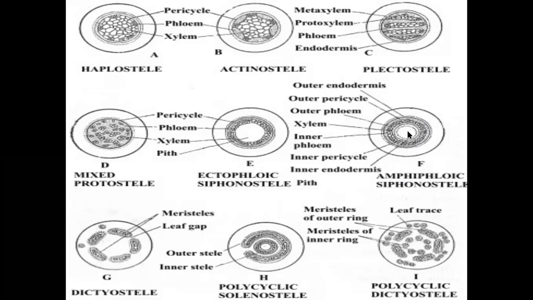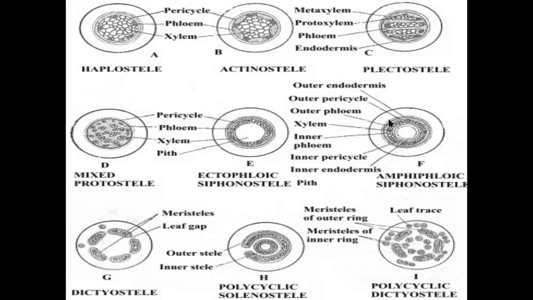At the center region, medulla is present. Around the medulla, inner endodermis. Around the inner endodermis, inner pericycle. Around the inner pericycle, inner phloem. Around the inner phloem, xylem tissue. Around the xylem tissue, outer phloem. Around the outer phloem, outer pericycle. Around the outer pericycle, outer endodermis.